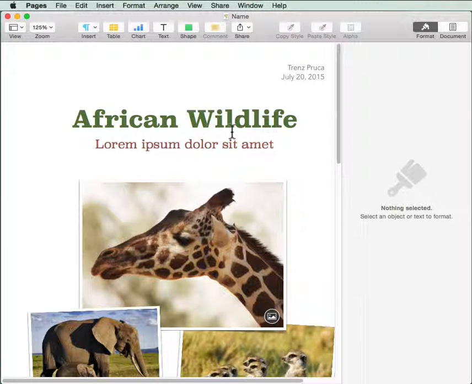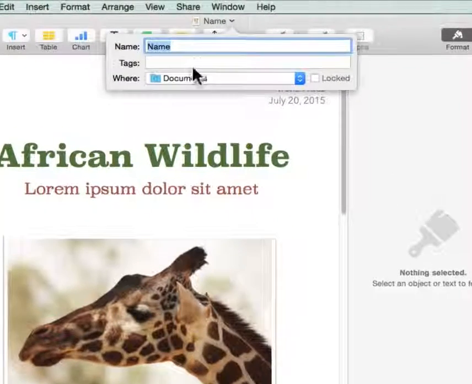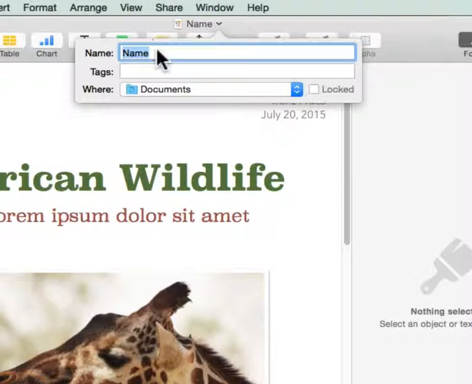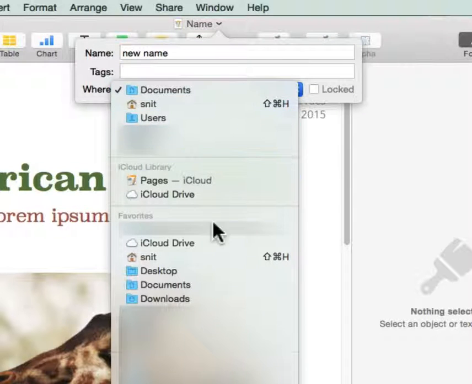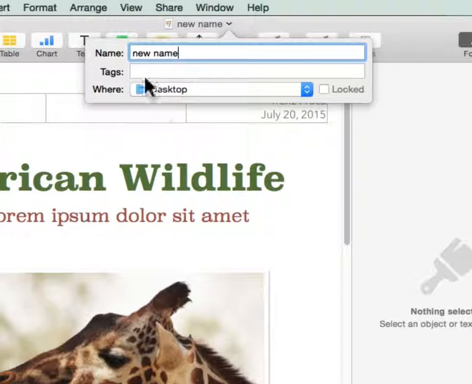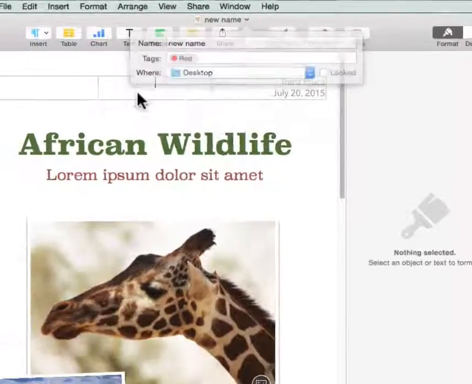Okay, hopefully this helps to clear up your confusion. You were getting confused about this feature right here, where I could go ahead and give this a new name, whatever I want to call it, and I can quickly move it. Maybe I want to move it to my desktop, and I can even add a tag to it. You were getting that confused.